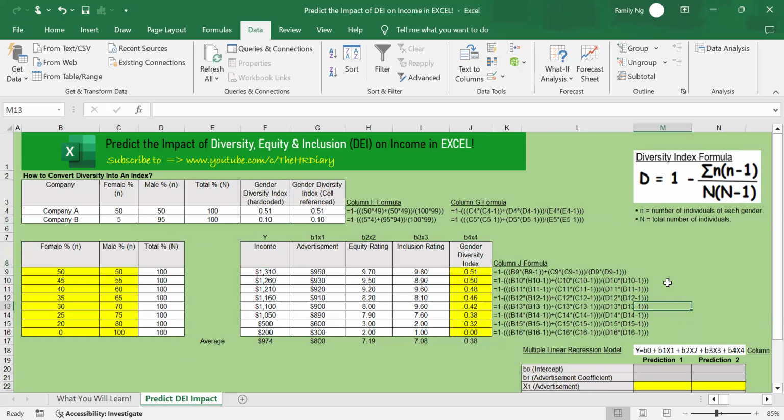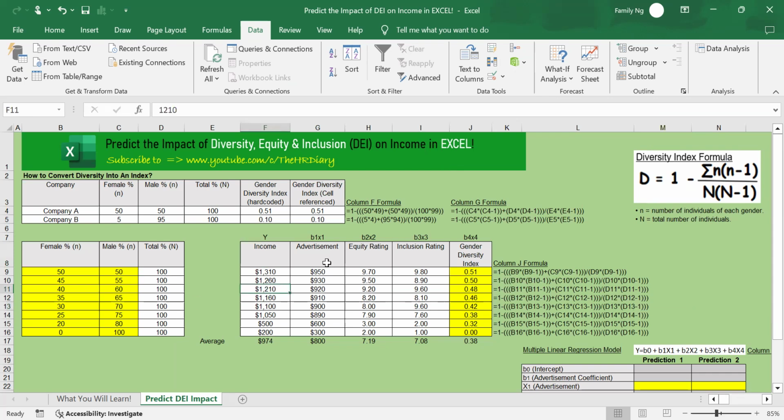All right, so in this example, we want to predict the impact of DEI on income, using Excel with multiple regression. So what is multiple regression? Multiple regression is a statistical technique used to understand the relationship between one dependent variable and two or more independent variables.